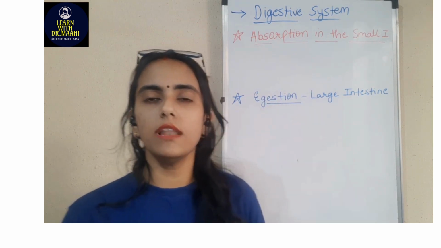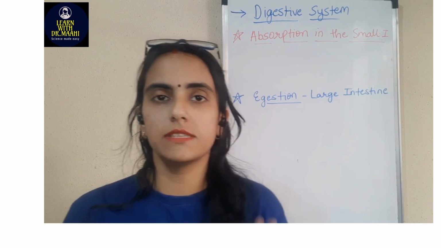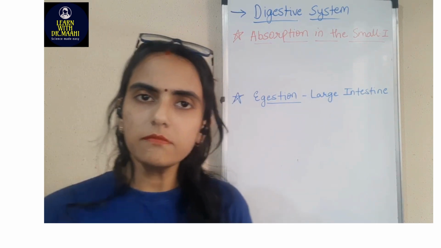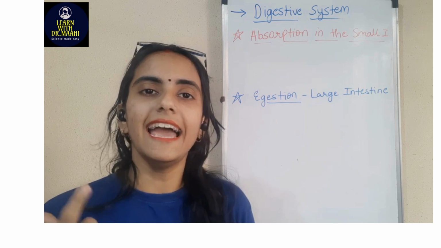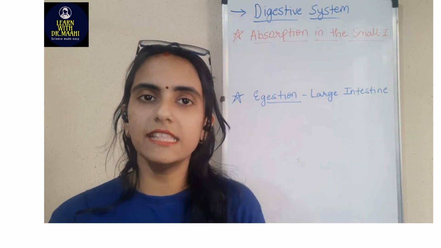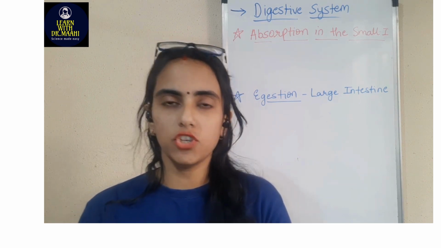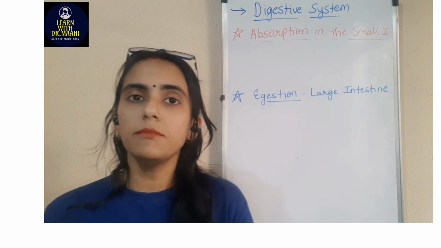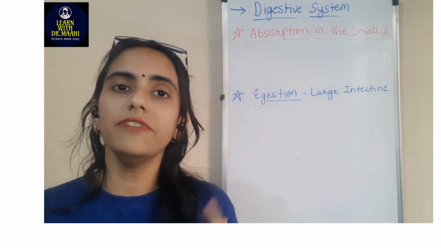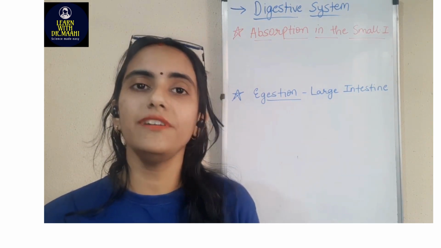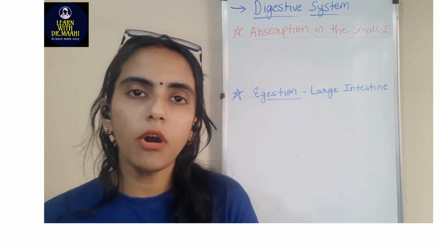But before we go to the large intestine, there are two terms that we need to know about. First is absorption and second is assimilation. In this video we will be studying what absorption is and what assimilation is. When we studied the small intestine in the last lecture, we also studied two important glands present in the human body.